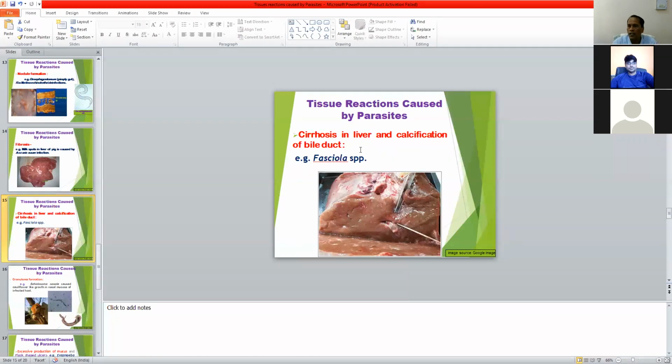That results in hardening of the bile duct, which is difficult to cut with a knife. So much calcium salt is deposited in the bile duct that it becomes very hard, and so it is difficult to cut with the knife. So cirrhosis in the liver and calcification of the bile duct occur due to Fasciola infection.